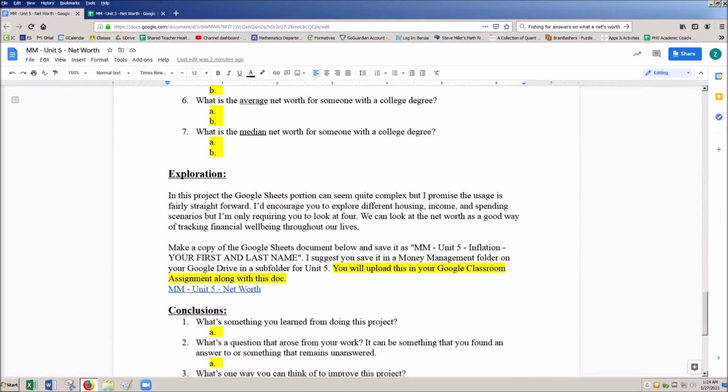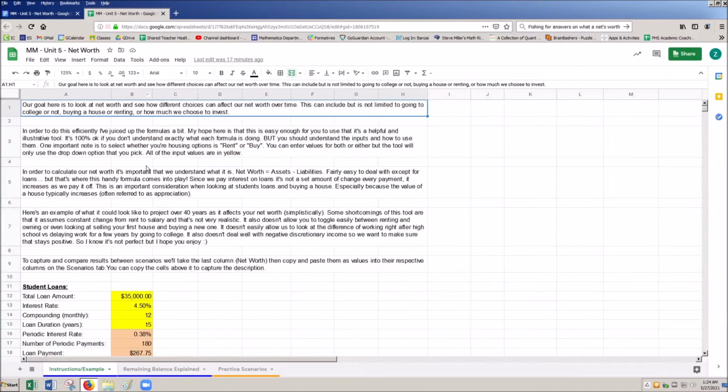Next, it brings us to the actual exploration part of the project, and here is where I spent a crazy amount of time building out an entire net worth projection tool. So I hope you guys enjoy. This is part of the video. I'm going to go in extreme detail on exactly how we're going to change each one of these things.